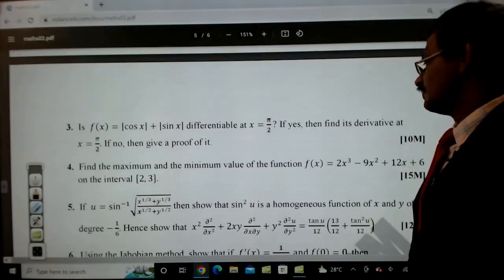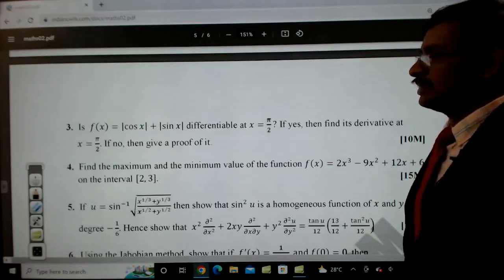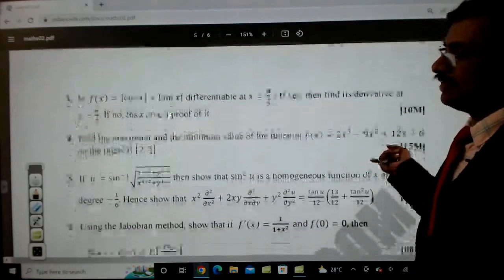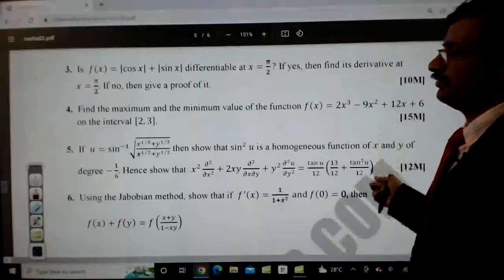Find the maximum and minimum value of the function f of x equal to 2x cube minus 9x square plus 12x plus 6 on the interval [2, 3]. This is directly an example problem from BS Grewal, finding the maximum and minimum. This is a single variable function.